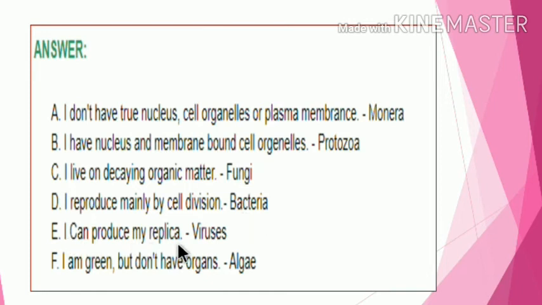I can produce my replica: viruses. I am green but don't have organs: green आहे परंतु organ नाहीये. Example, answer is the algae, isn't it? Okay. Monera, protozoa, fungi, then bacteria, then virus, and last answer is the algae.